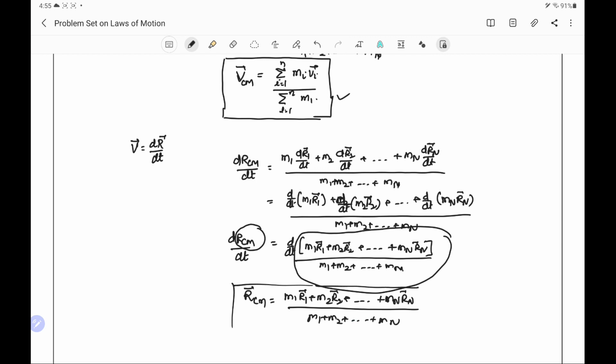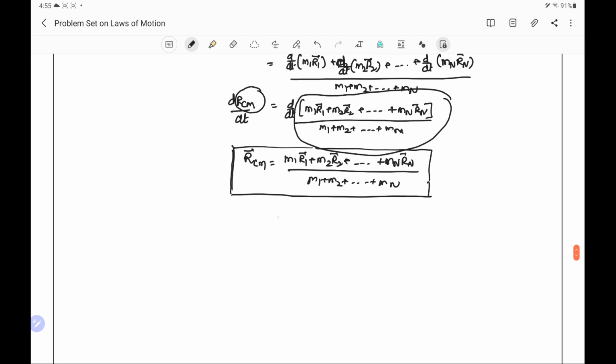So this is the position vector of the center of mass in terms of the position vectors of individual particles. This can be written in short form as summation i equal to 1 to n of mi ri by summation i equal to 1 to n of mi.